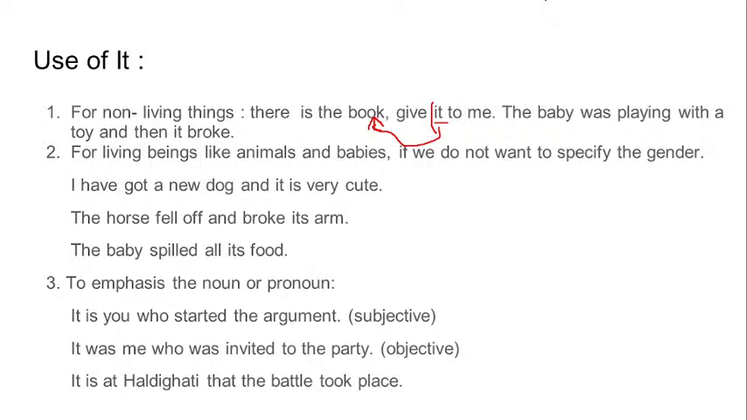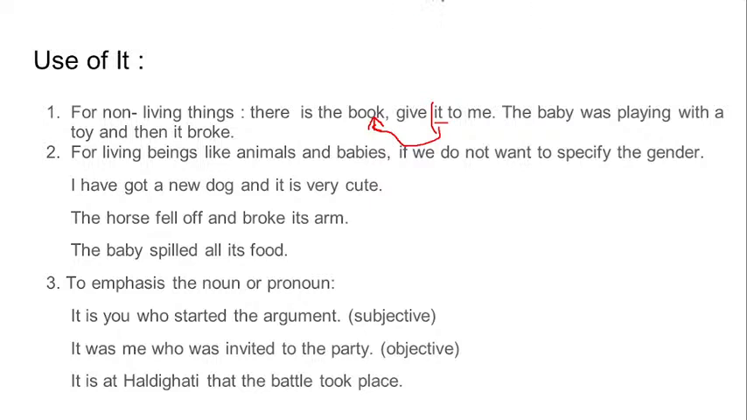The baby was playing with a toy and then it broke. So we are denoting the toy with it. Toy is the non-living thing which broke. So the baby was playing with a toy and then it broke.